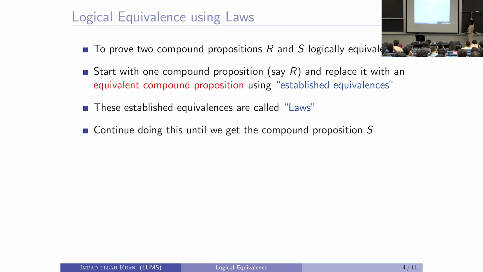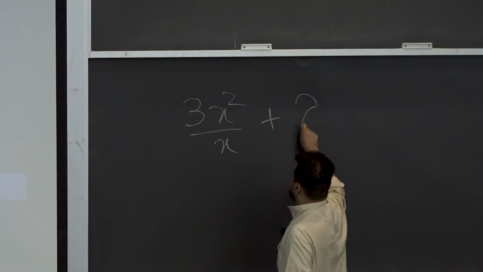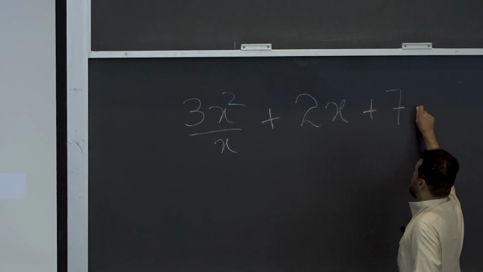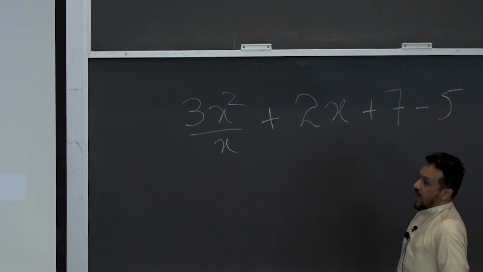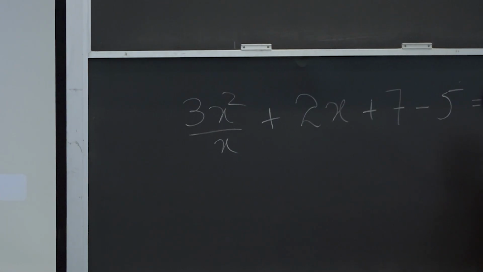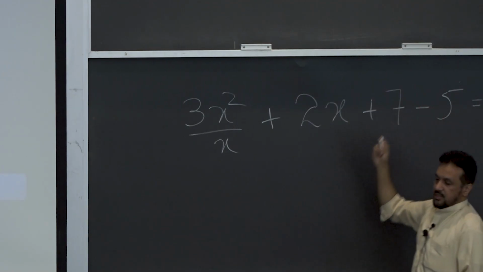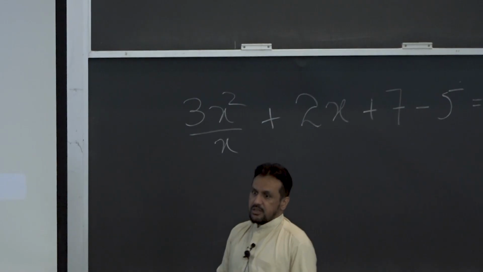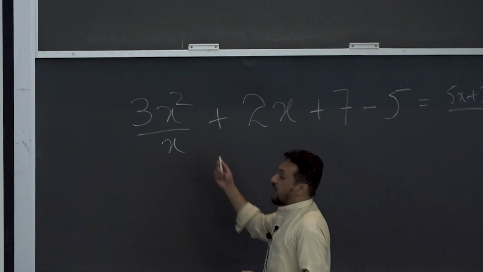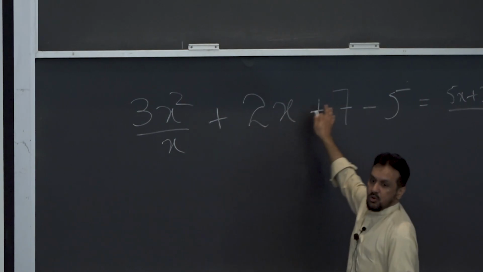if I have, just write bigger, I want to prove that this is equal to this. So, this is our general algebraic expression, this is what is called the Boolean algebra expression, right. How would I prove that this is equal to this?